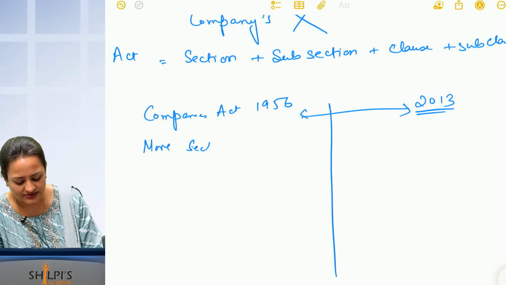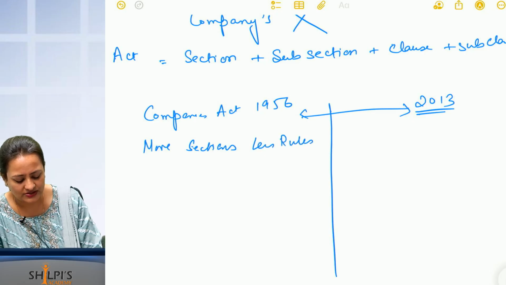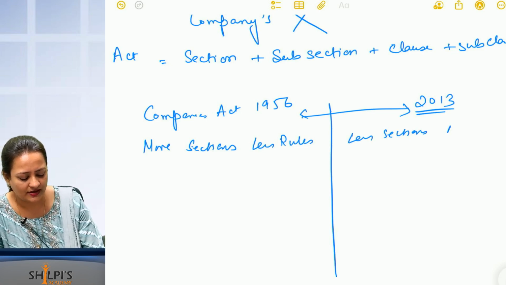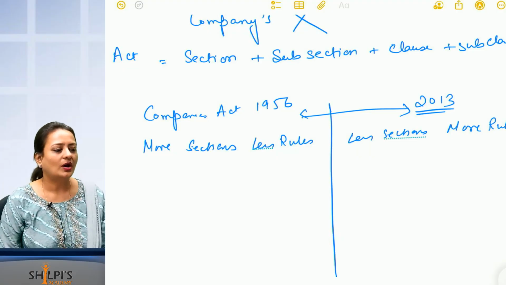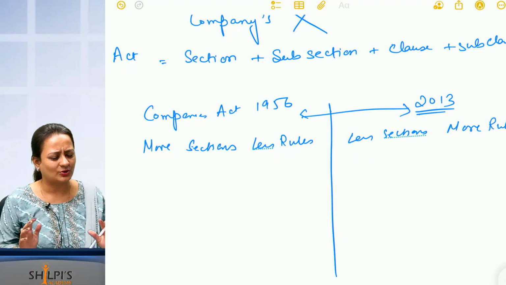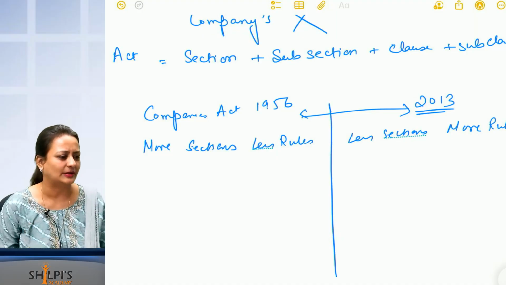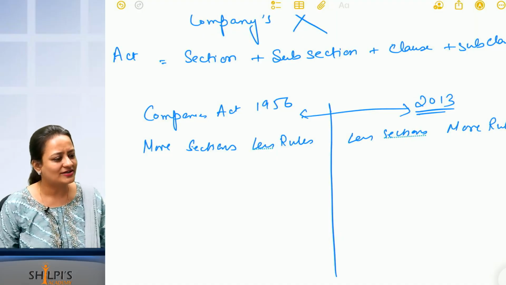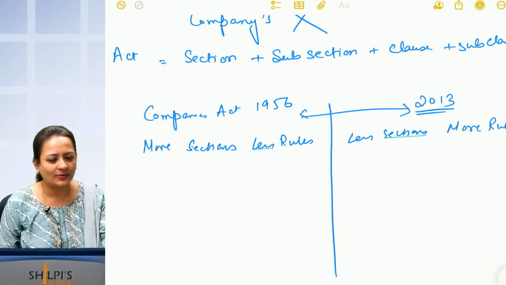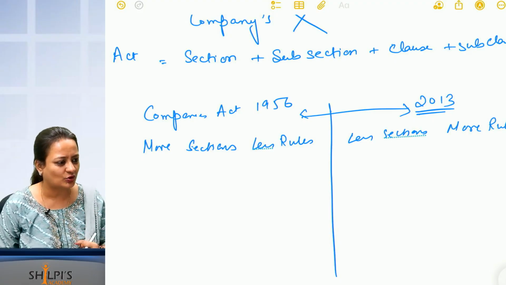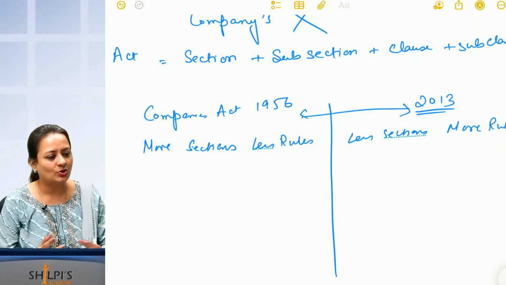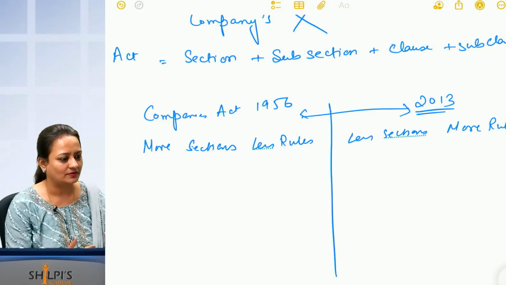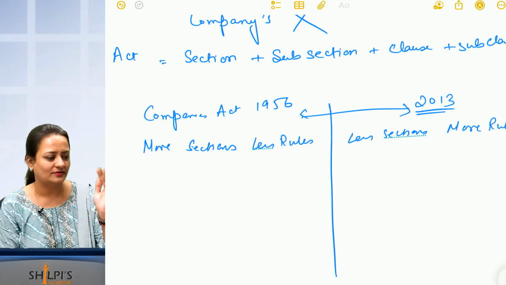More sections and fewer rules. In the 2013 Act, fewer sections and more rules. What has happened is that we wanted to keep the 2013 Act a little flexible. The world is changing, the economy and dynamics are changing quickly, so any new change can be made quickly, just by a rule or notification.